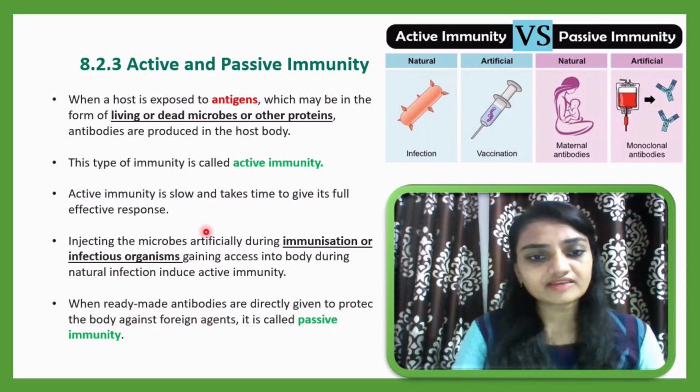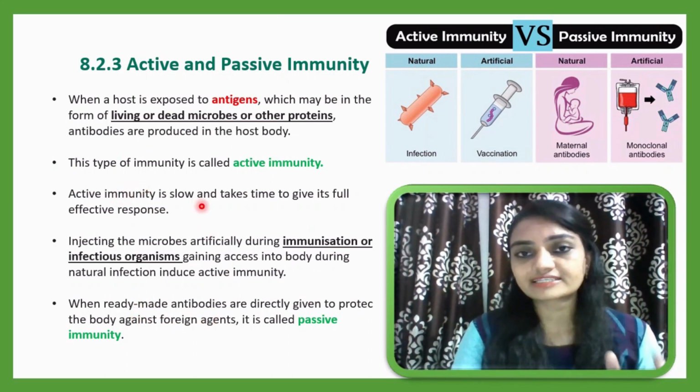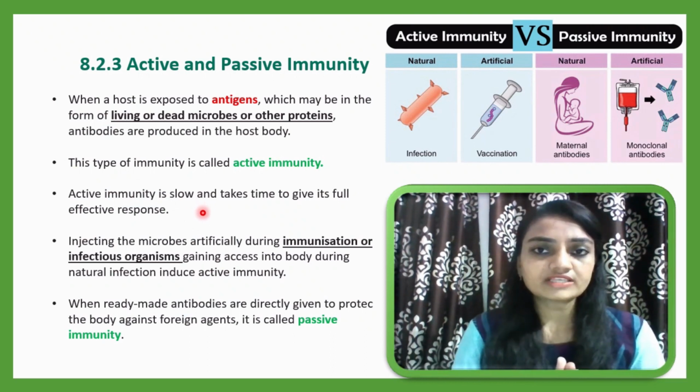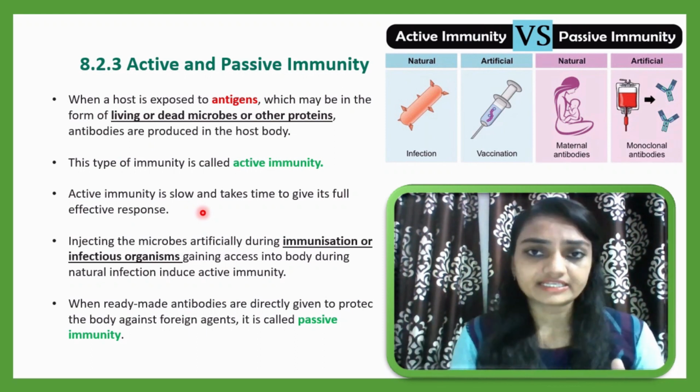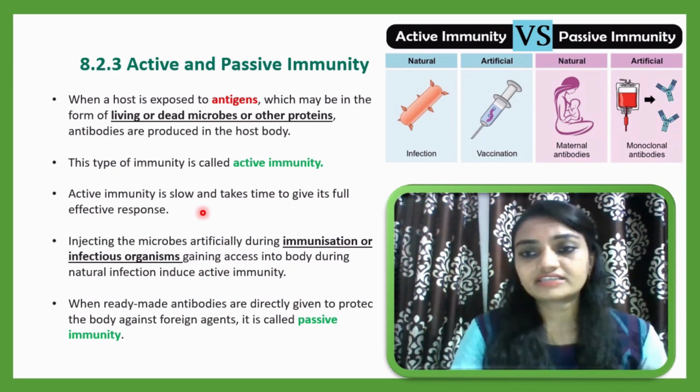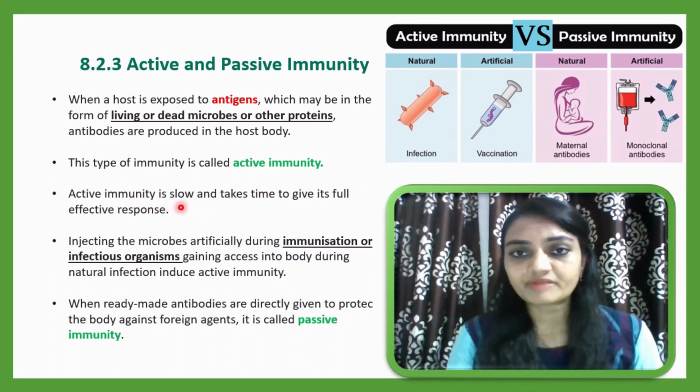As we discussed here, active immunity is a very slow process. Sometimes symptoms are very severe and may result in fatal disease, meaning the person may die. So they cannot afford to wait until active immunity develops.